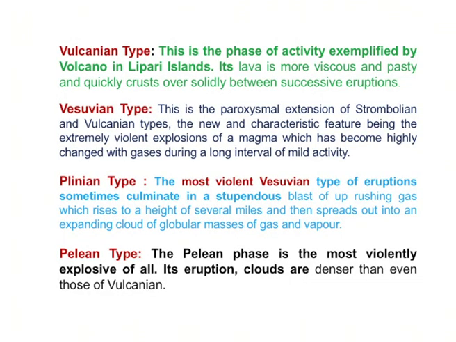Then the Vesuvian type. The Vesuvian type is an extension of Strombolian. In the Strombolian case, gases were gradually released, with fewer gases released to the outside. Here it is almost similar to that, but sometimes, depending on the internal activity of the material, it is more explosive also.